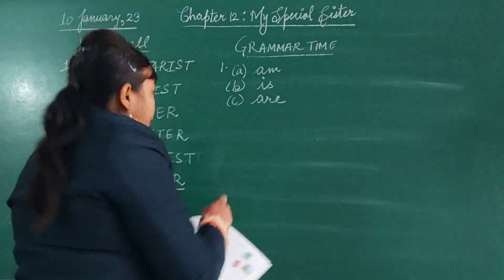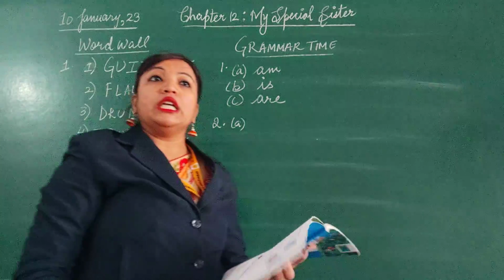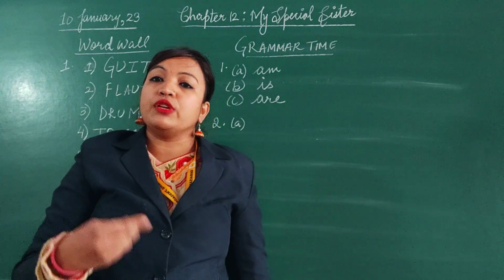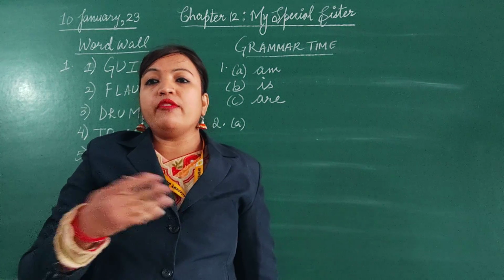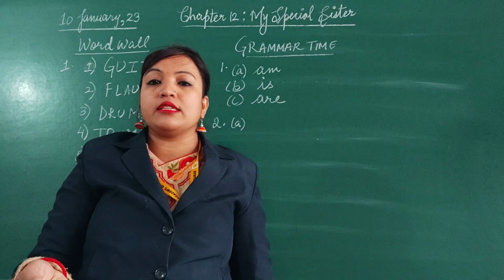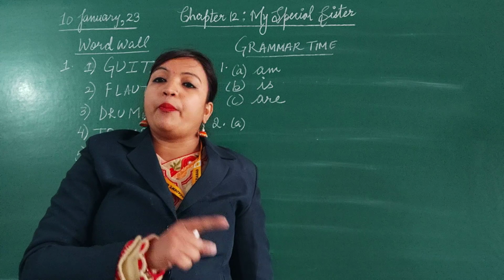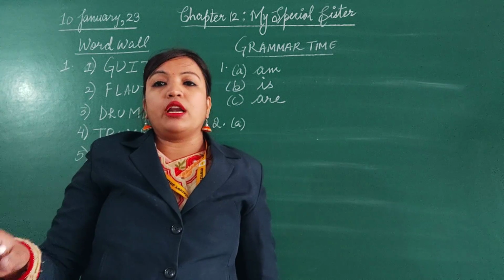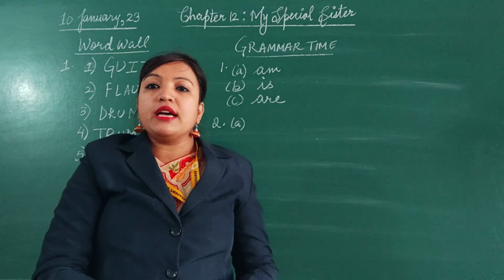Now second one, fill in the blanks with was or were. Similarly, was is also used with singular subjects and were is used with plural subjects. Then why are we using them differently in different sentences in the two exercises? Because am, is, are are helping verbs of present tense. Was and were are always used in past tense. They are helping verbs of past tense.